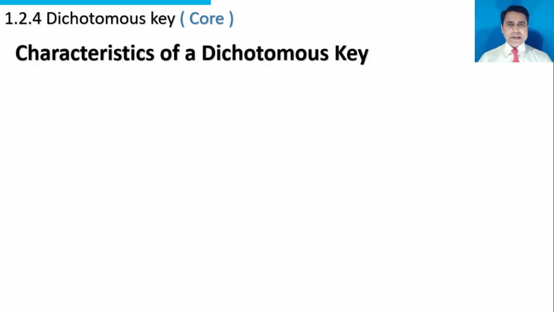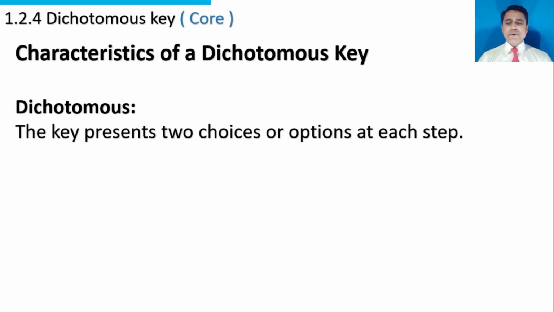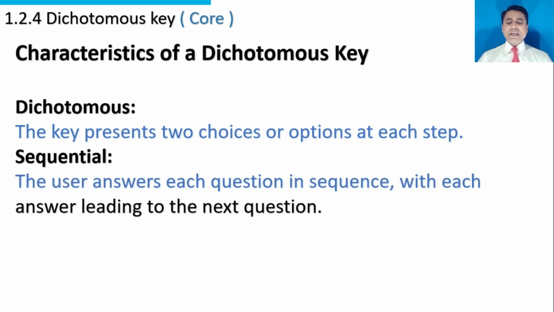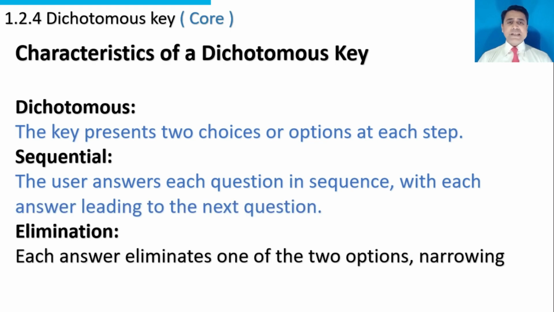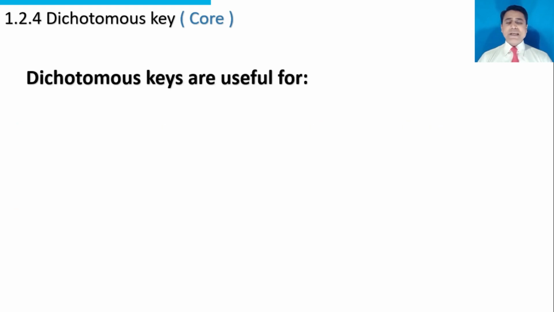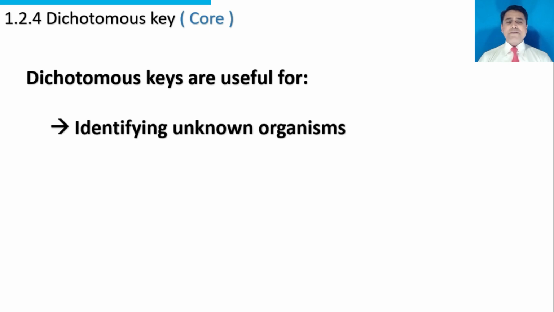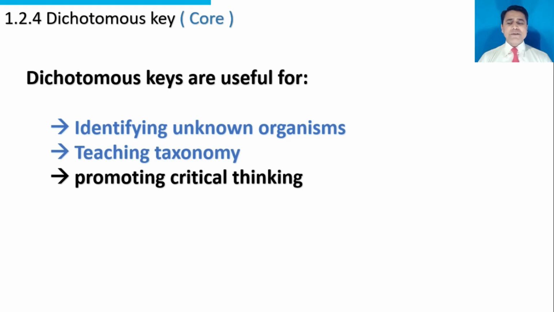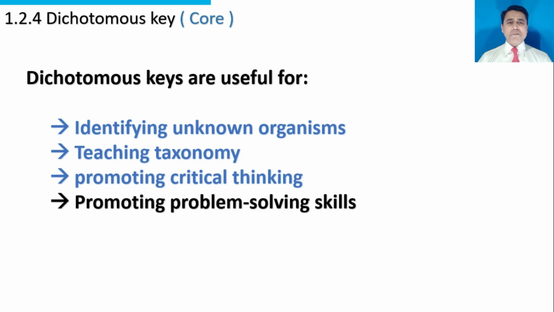Characteristics of a dichotomous key: the key presents two choices or options at each step. The user answers each question in sequence, with each answer leading to the next question. Each answer eliminates one of the two options, narrowing down the possibilities. Dichotomous keys are useful for identifying unknown organisms, teaching taxonomy, promoting critical thinking, and promoting problem solving skills.